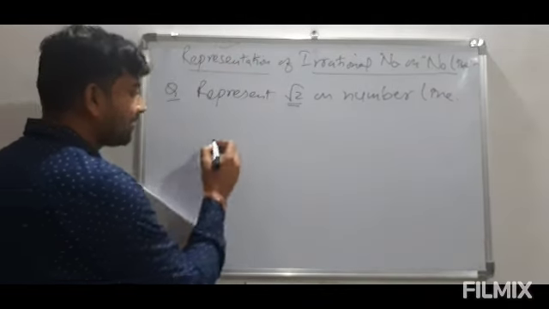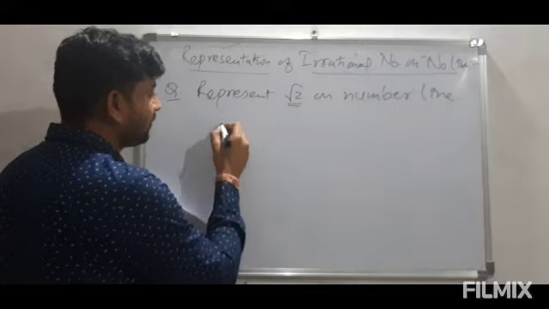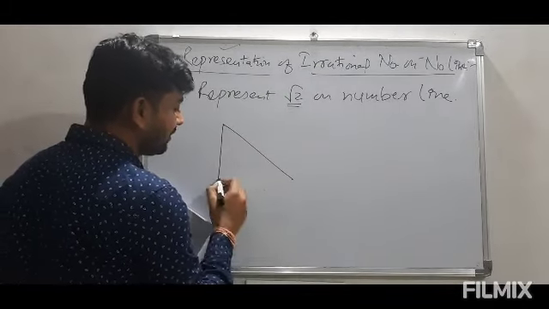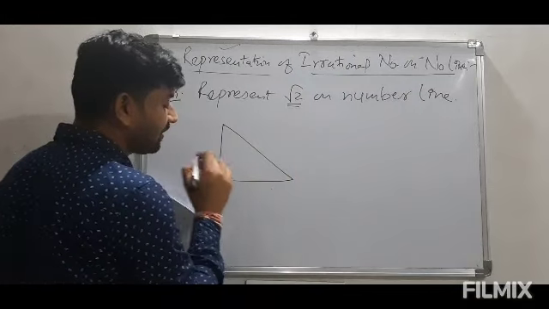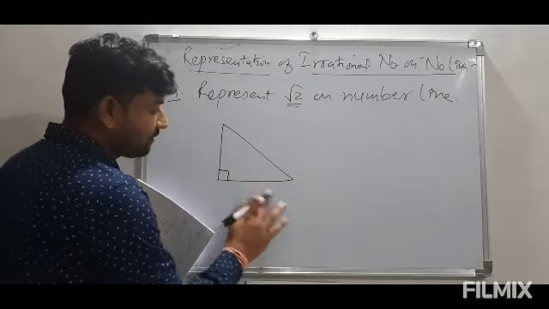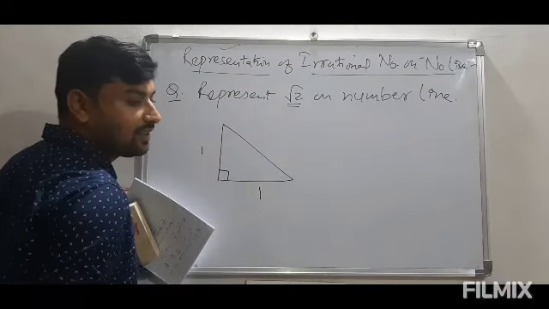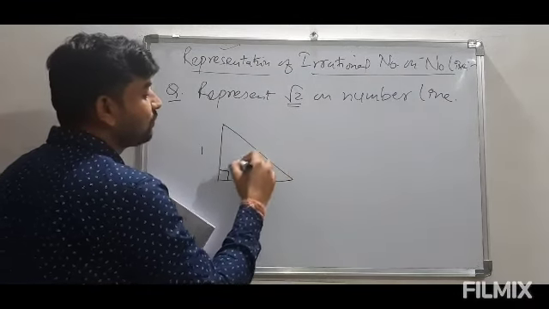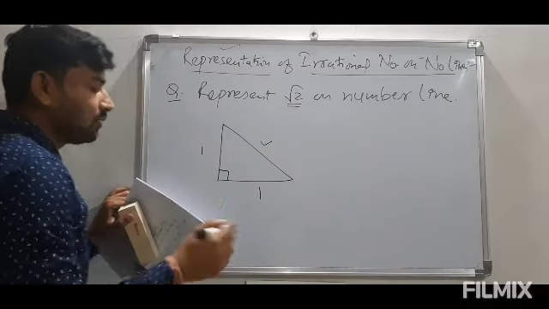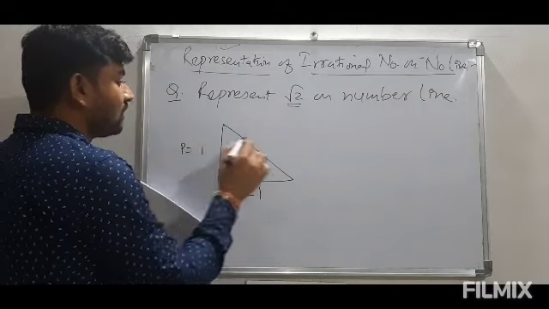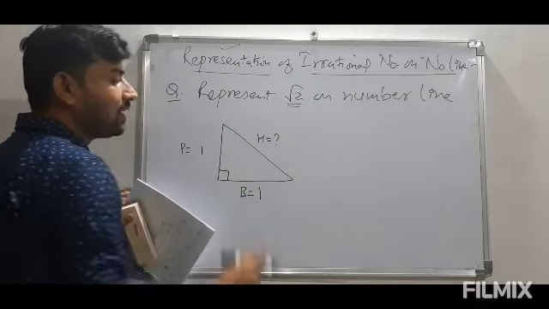Now to represent this, we will be using a right angle triangle, and we will find out certain results. Suppose we have a right angle triangle in which this angle is right angle, and suppose the base and perpendicular is 1 unit, then what will be the value of hypotenuse? Now let us find out this. Suppose base is 1, perpendicular is 1, we have to find out hypotenuse.